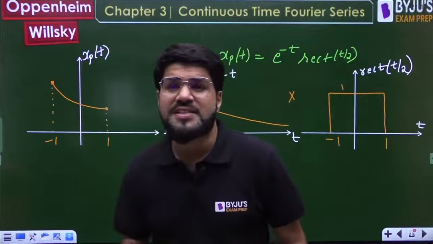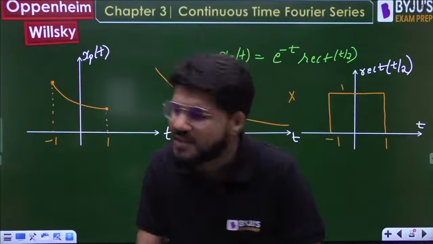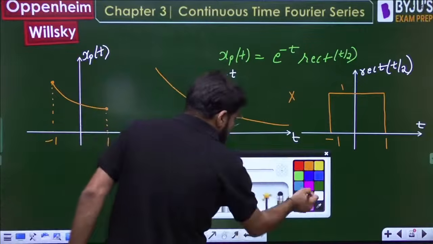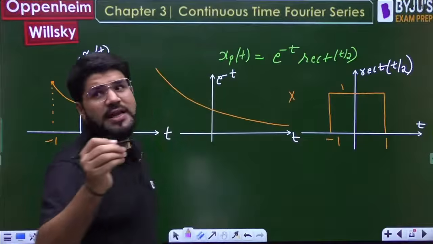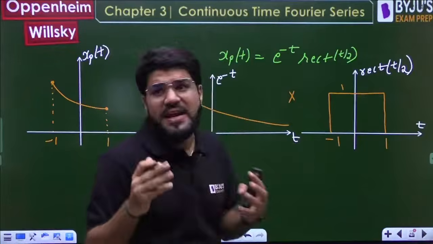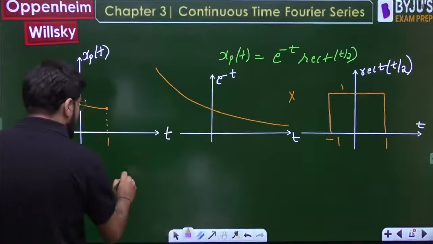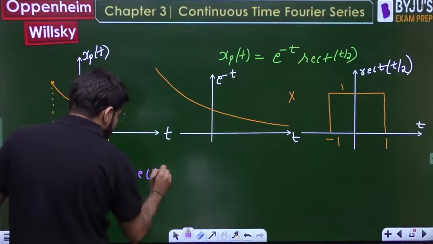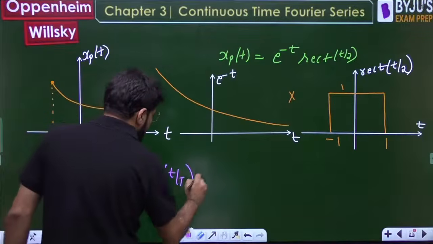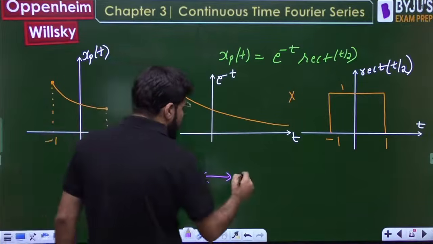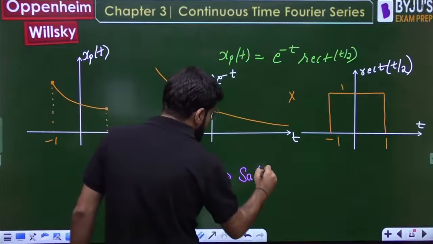Why can this be easy for students? Because if you have done Fourier transform, the formula of rect is already there in your mind and heart. Rect of t by tau has the Fourier transform tau Sa(omega tau by 2), the sampling function.